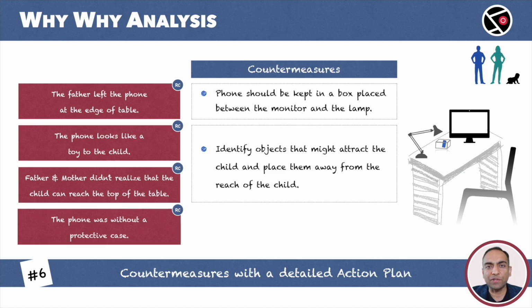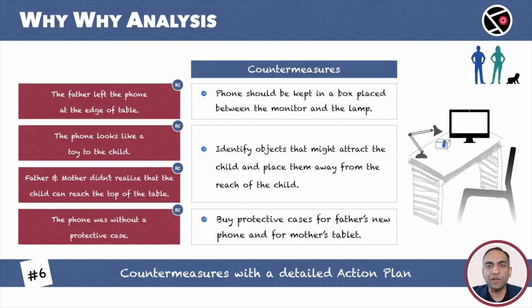Finally, our last root cause. The phone was without the protective case. Here is the countermeasure. Buy protective cases for the father's phone and for the mother's tablet. A protective case for the father was quite obvious, but we went beyond that. We decided to buy a protective case for the mother's tablet also. We must apply the findings as broadly as possible.